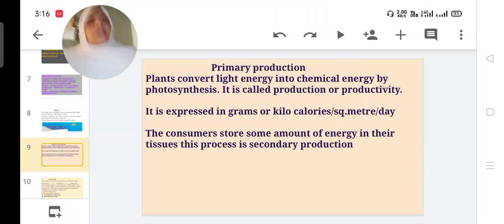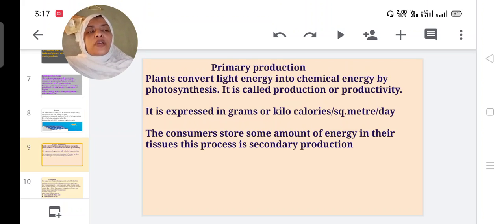Then primary production. Plants convert light energy into chemical energy by the process of photosynthesis. It is called production or productivity. This production is expressed in grams or kilocalories per square meter per day.